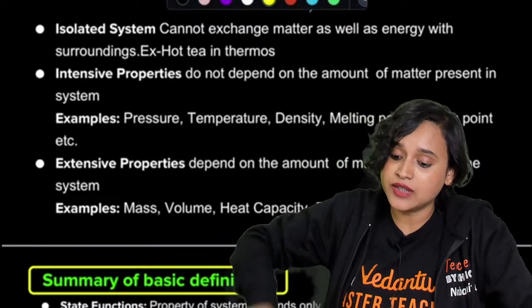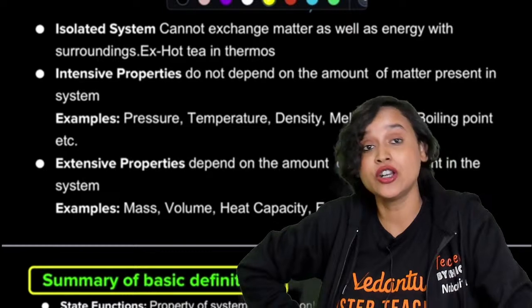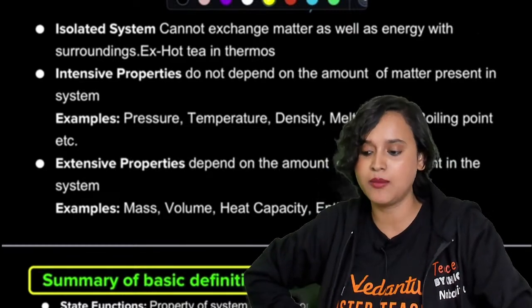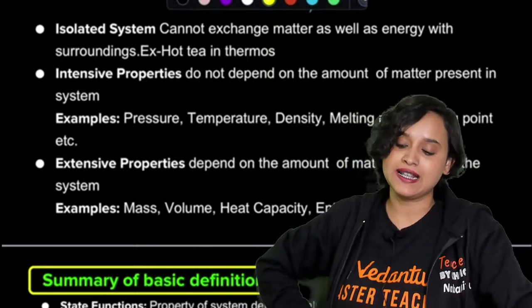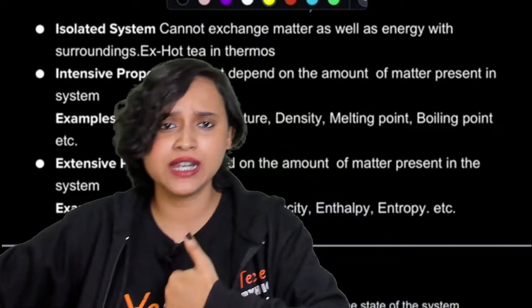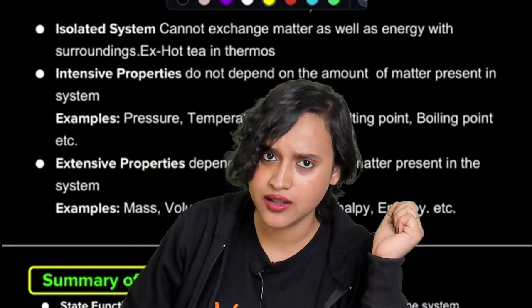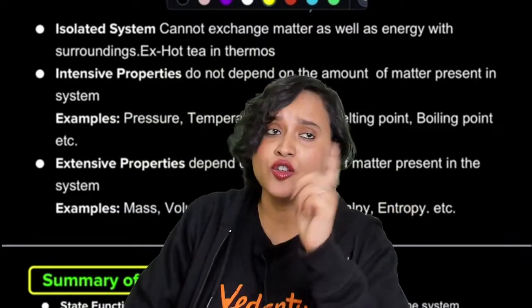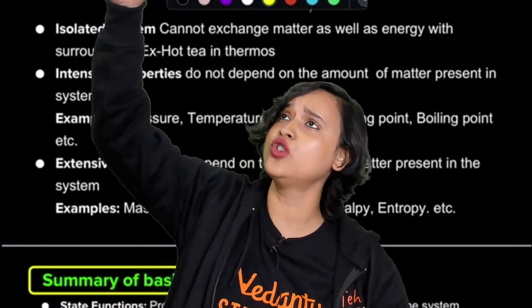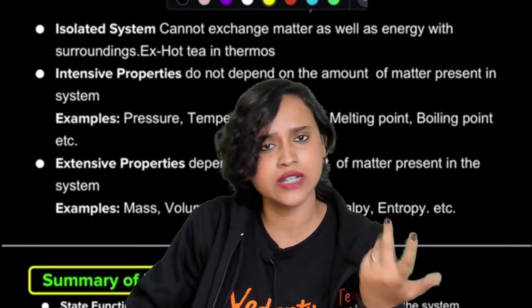Now we come across something called an extensive property. Your extensive properties, they care. They depend on the amount of matter present in the system. For example, what is my weight? Tomorrow my weight can change, right? Now you go to the moon, your weight will change. You go to the lift, your weight will change. You go to Northern Ireland, your weight will change.